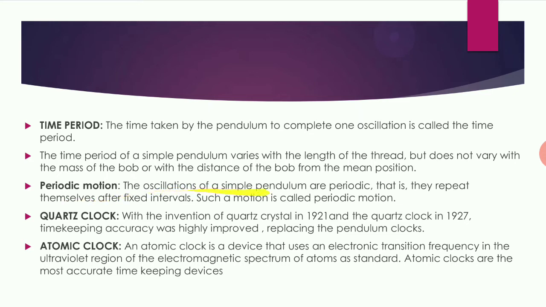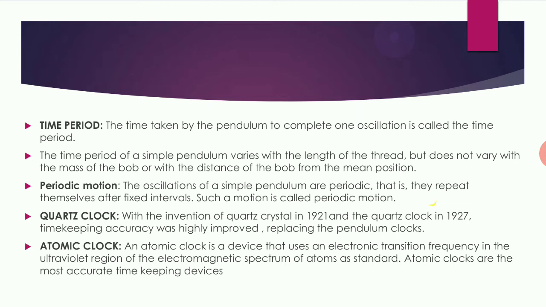Next, periodic motion. The oscillation of a simple pendulum is periodic. What are periodic motions? Periodic motions are those that repeat themselves after a fixed interval of time. Like in a pendulum, it goes to the extreme position, then the mean, then the extreme again. So this continuous motion is called periodic motion.